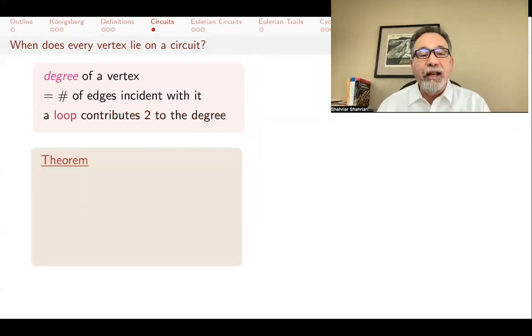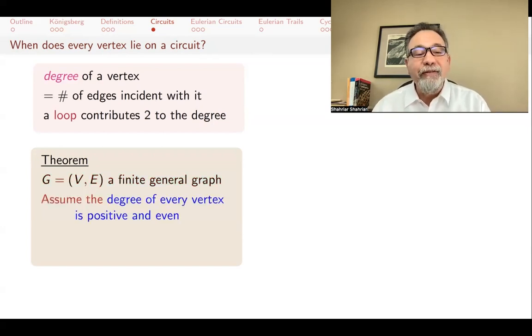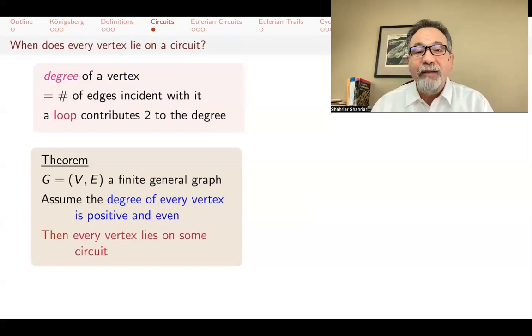The theorem that I want to prove is that if you have a finite general graph, a graph with a finite number of vertices, but you allow, if you want, loops or double edges, and assume that every vertex's degree is even, so it's 0, 2, 4, 6, 8, and positive, so actually not 0. So the degree of every vertex is positive and even, so it's 2, 4, 6, 8, 10, and so forth. And then I will claim that every vertex will be sitting on some circuit. Now, this circuit might not be an Eulerian circuit, it might not cover the whole graph, but for every vertex, there will be a circuit that it will be on.